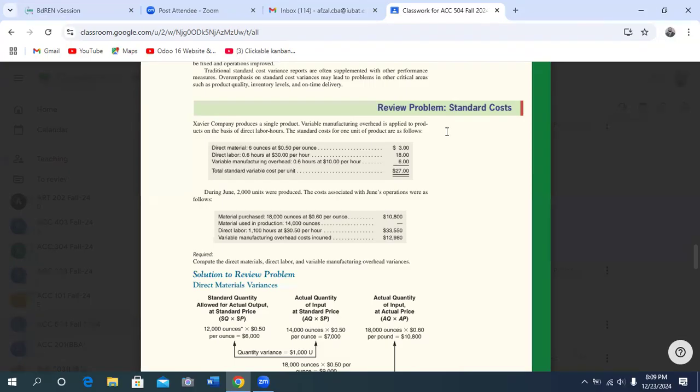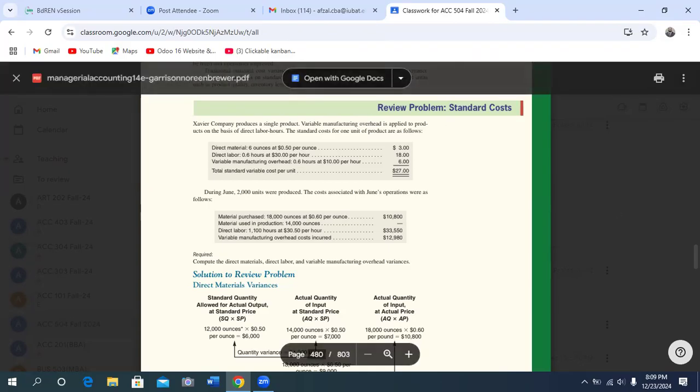And for variable manufacturing overhead, you have to determine variable manufacturing overhead efficiency variance and rate variance. Total six: direct material 2, direct labor 2, and variable manufacturing overhead 2. You got this?